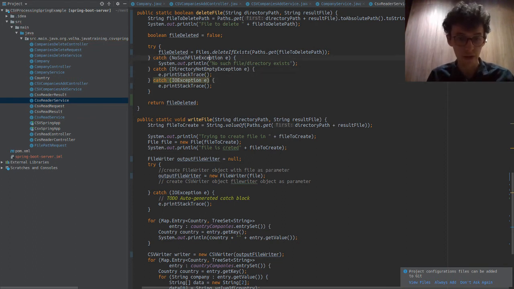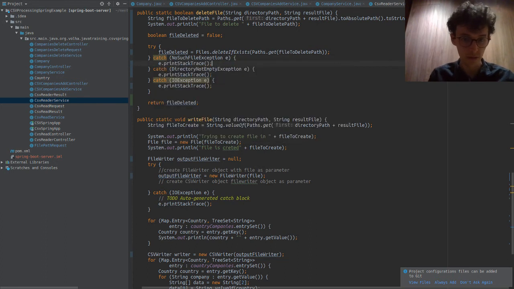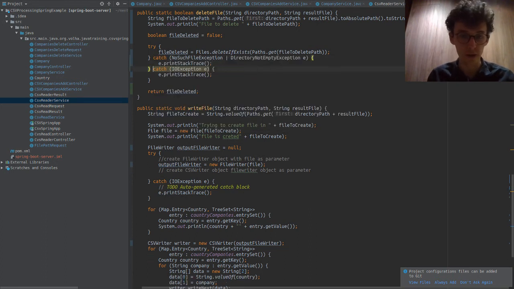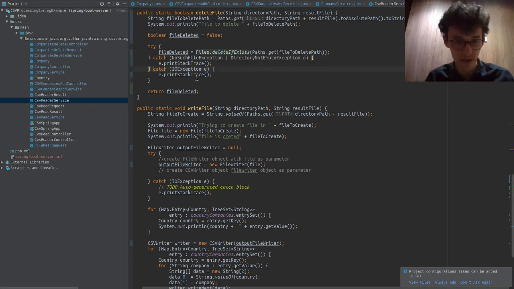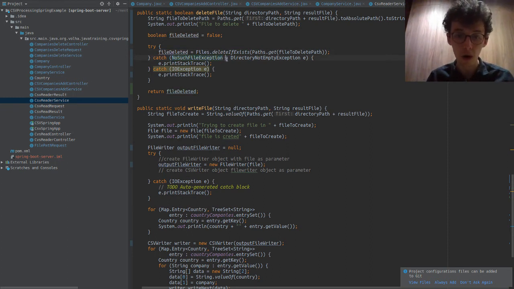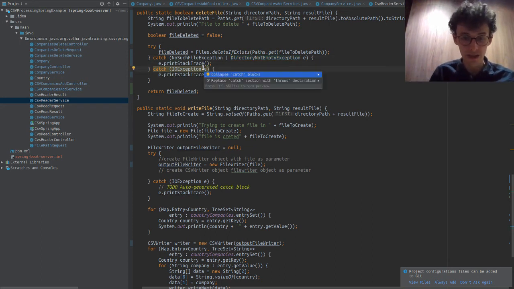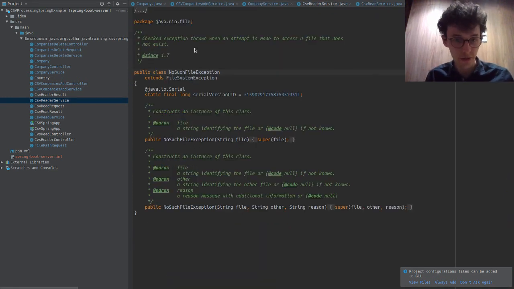And we can also do this here. E.print, because we're not actually doing anything different other than the message. So what we can do is we can also collapse all the catch blocks. So what this does is, this means NoSuchFileException or DirectoryNotEmptyException. So it's either of them because it does the same thing. Now what I'm doing here is I'm collapsing this into the same one, and because NoSuchFileException